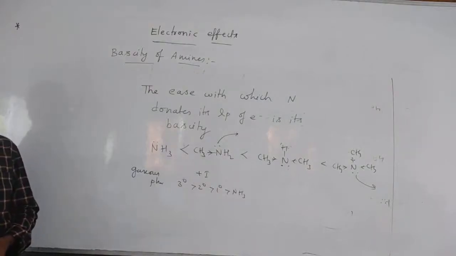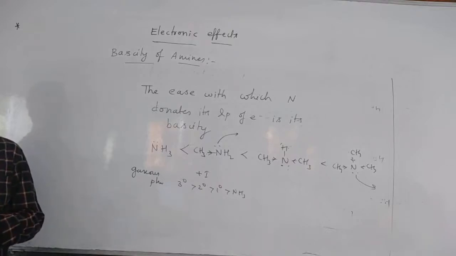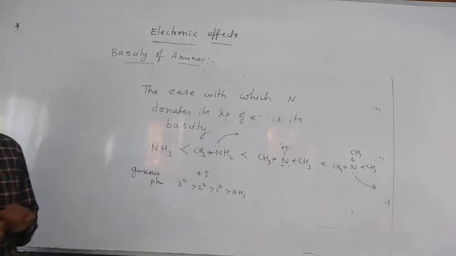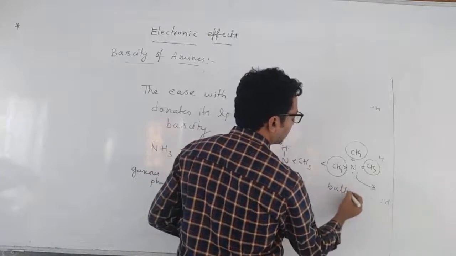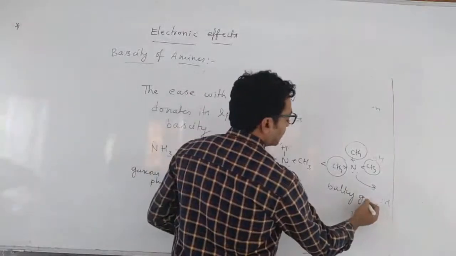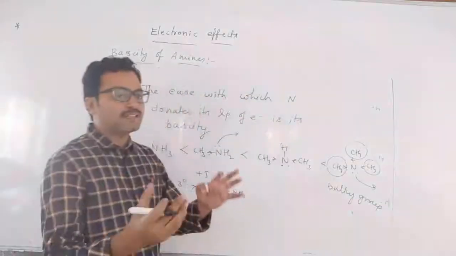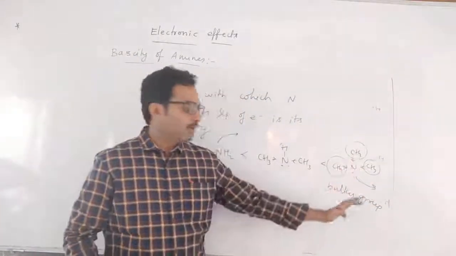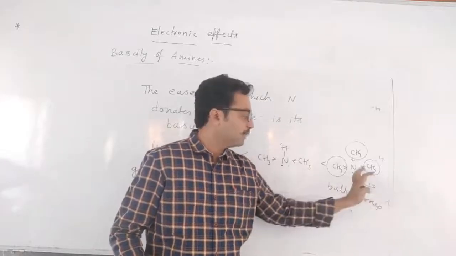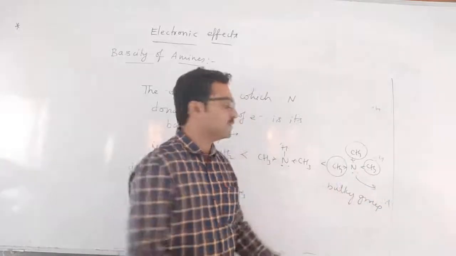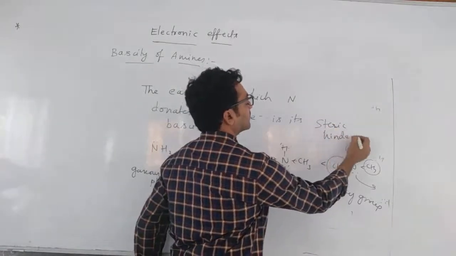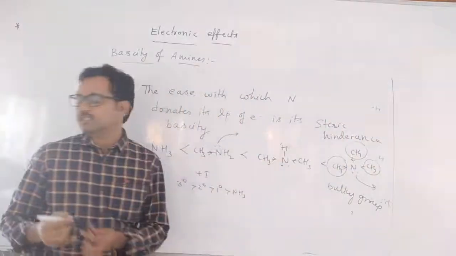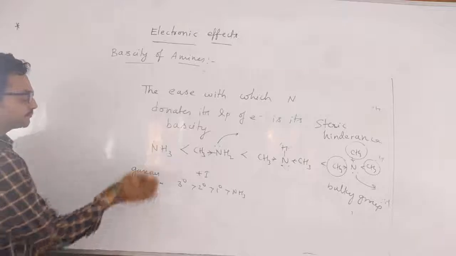Hydrogen bonding is one of the reasons. Good. One more. Second one, steric hindrance. What is meant by steric hindrance? These 3 groups are bulky groups. Because of these bulky groups, CH3 bulky means big groups, nitrogen will give lone pair, but no other atom will come and take that lone pair. That effect is called what, children? Steric hindrance. That effect is called steric hindrance. So what is steric hindrance?